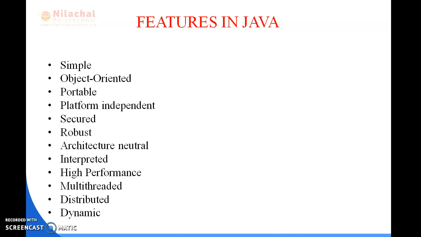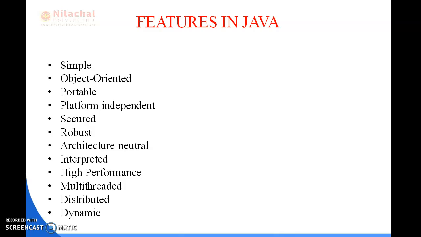As you know, it is simple. Why is it simple? Because the code of Java is very clean and easy to understand. And it is implemented in object-oriented programming. Hence, we organize our software as a combination of different types of objects that incorporate both data and behavior.